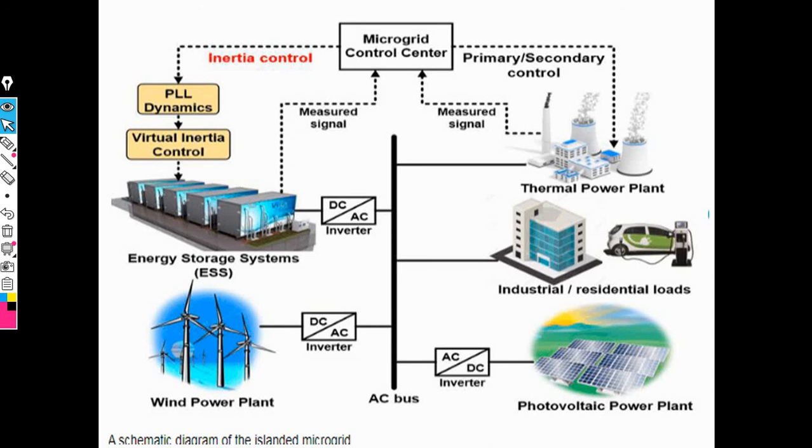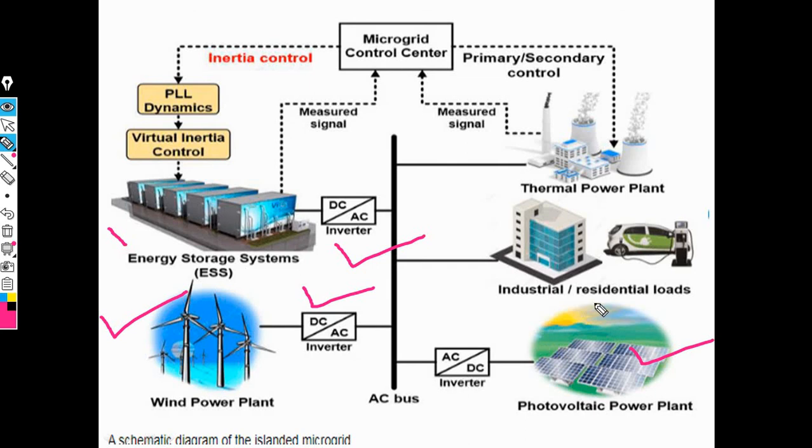Okay, now this is the important concept of the microgrid control center. This is the energy storage system. Here the inverter converts the DC supply to AC supply. Then the wind power plant converts DC to AC supply. Then the photovoltaic cell converts DC to AC supply.